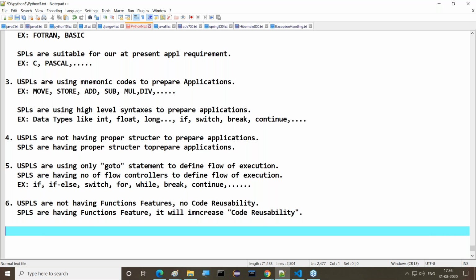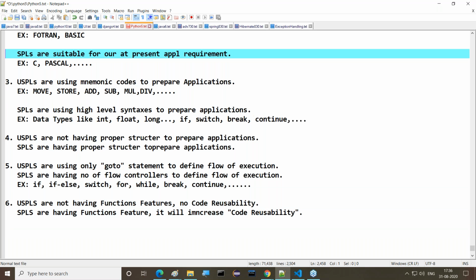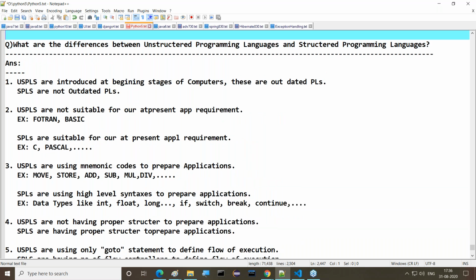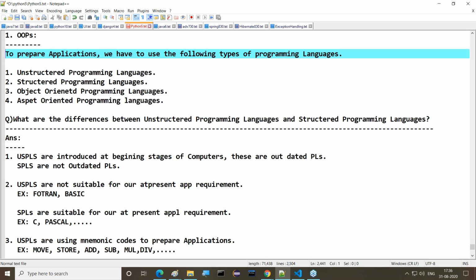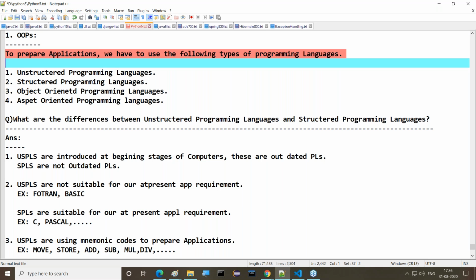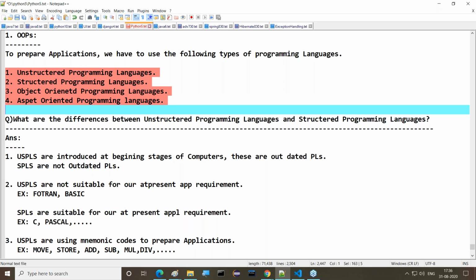Right, so these are the overall differences between unstructured programming languages and structured programming languages. All of you guys observe this clearly. First of all, to design and prepare applications, a number of programming language types are available. What are the various types? First one is unstructured programming languages. Second is structured programming languages. Third is object-oriented programming languages. And fourth is aspect-oriented programming languages. These are overall 4 types of programming languages.